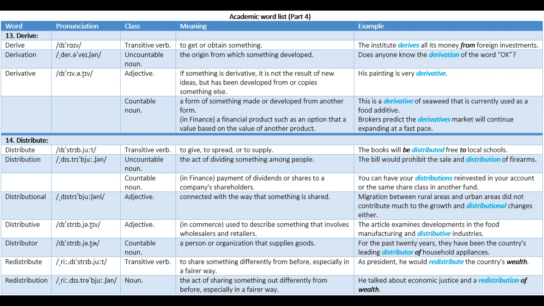Redistribute. Transitive verb. Meaning, to share something out differently from before, especially in a fairer way. Example, as president, he would redistribute the country's wealth. Redistribution. Noun. Meaning, the act of sharing something out differently from before, especially in a fairer way. Example, he talked about economic justice and a redistribution of wealth.